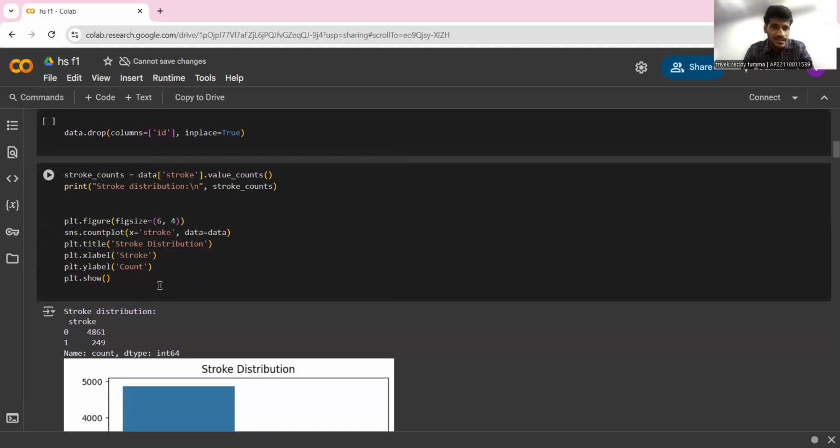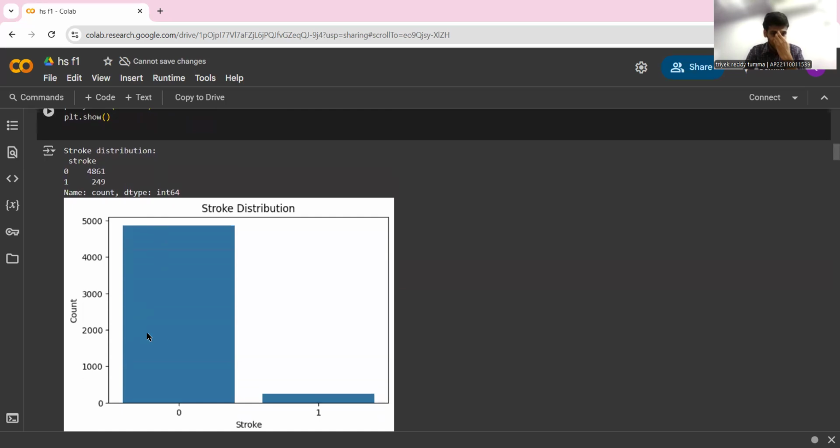In our data set, if we look at the actual value, that is, whether the person has a stroke or not, the people who don't have a stroke total 4,861, and the people who have a stroke are just 249.